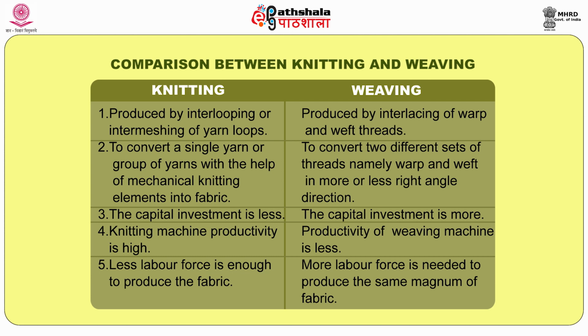For weaving, we need a beam and a filler like weft yarn. So weaving involves huge investment, but knitting needs less investment. Because of these things, the productivity of knitted fabric is high, and the productivity of woven fabric is low. Automatically, because of the productivity and the preparatory processes involved in weaving, the human force is high in weaving and less in knitting.